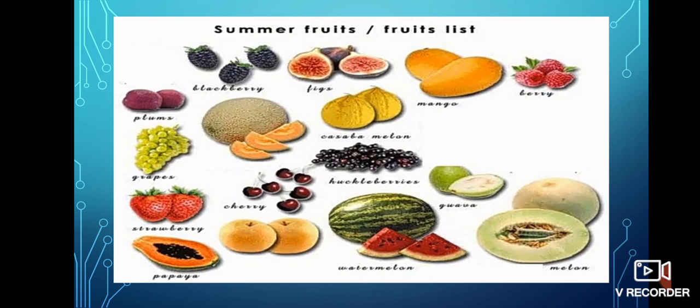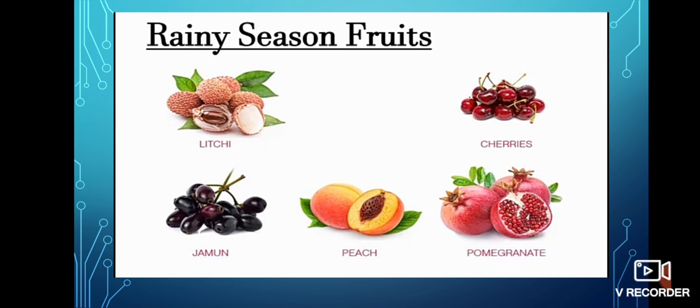In summer season, fruits available in the market are like watermelon, guava, papaya, strawberry, grapes, raspberries. These fruits are available. Mango is also available in the market in summer season. Lychee, cherries, pomegranate, peach, jamun. These fruits are available in the rainy season and we should have them.